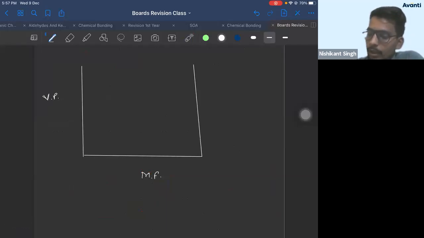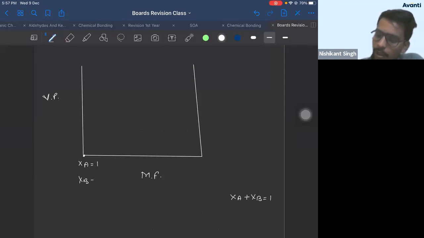Now, if you see the vapor pressure versus mole fraction graph, what do you understand here? You know there are two components. The sum of the mole fractions of the two components is always 1. So if the mole fraction of A is 0, B is 1, and if A is 1, B will be 0.